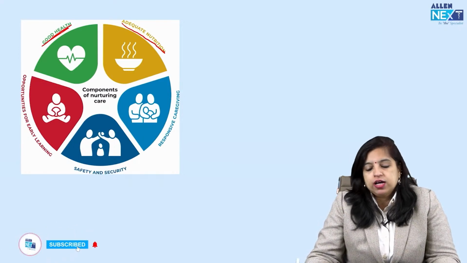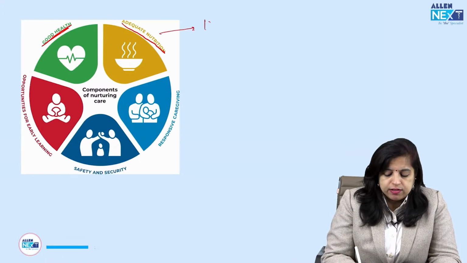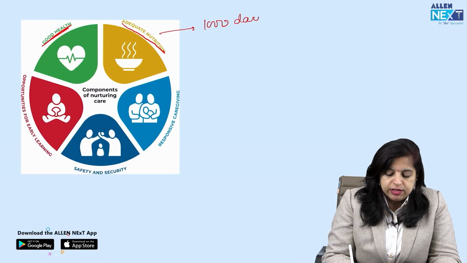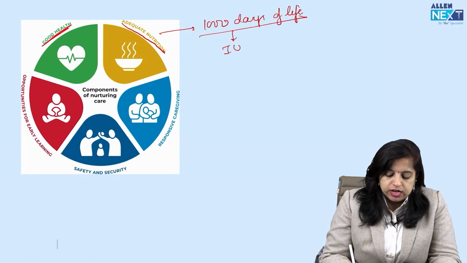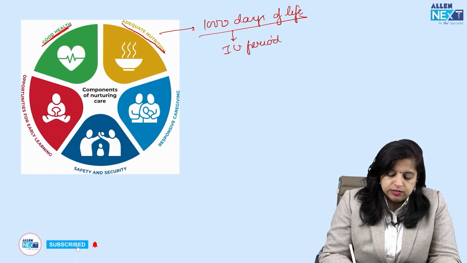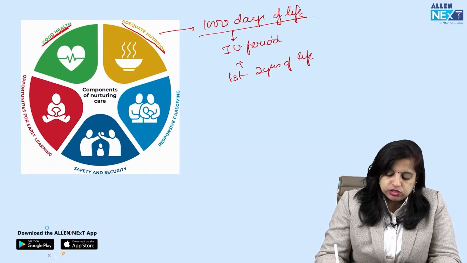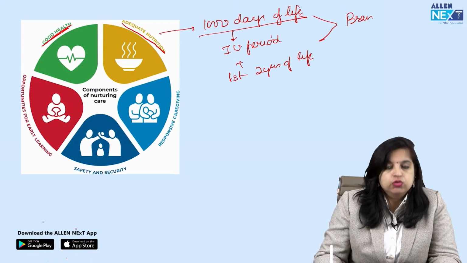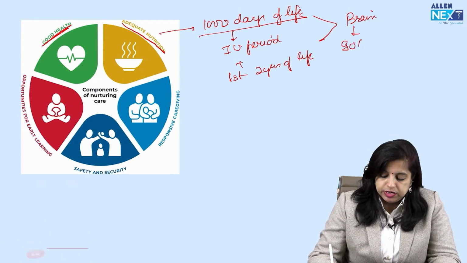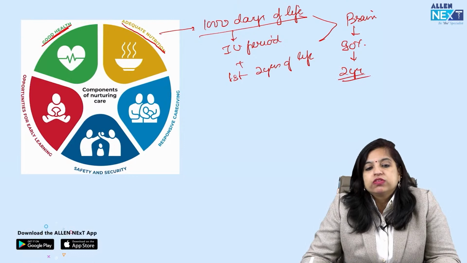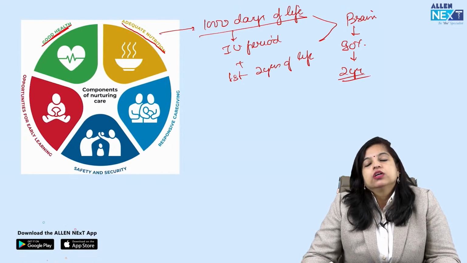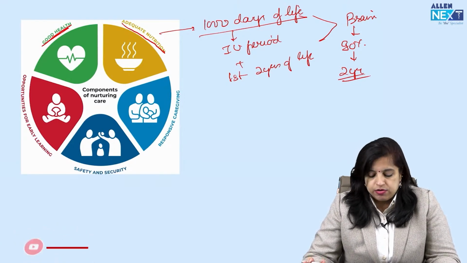of the child. आपको याद है हमारा ये कॉन्सेप्ट निकल के आया था first 1000 days of life of the child, and 1000 days का मतलब है the intrauterine period as well as the first 2 years of life. They are extremely important, especially for the brain development. We know this, 90% of the brain हमारे बच्चे का 2 साल पे डेवलप हो जाता है. So it is very important कि nutrition status of the mother भी intact होना चाहिए, not only the kid. तो हमने वो भी ध्यान रखना है.